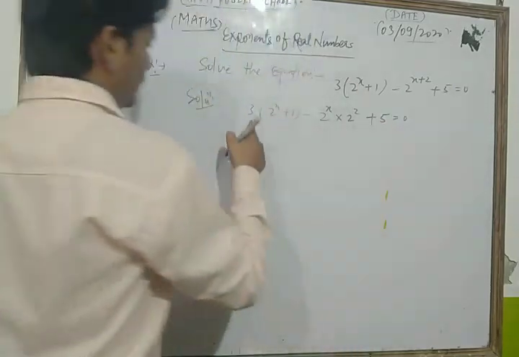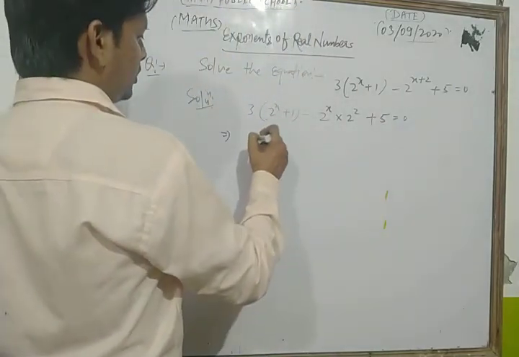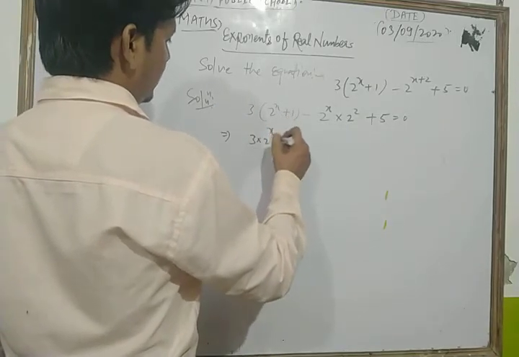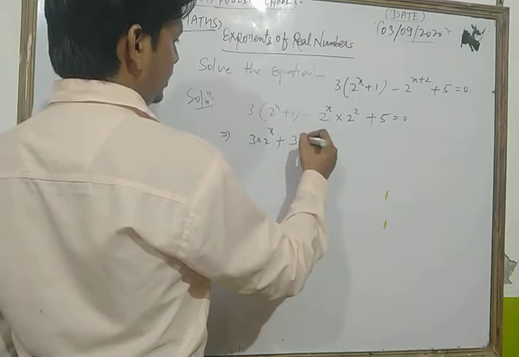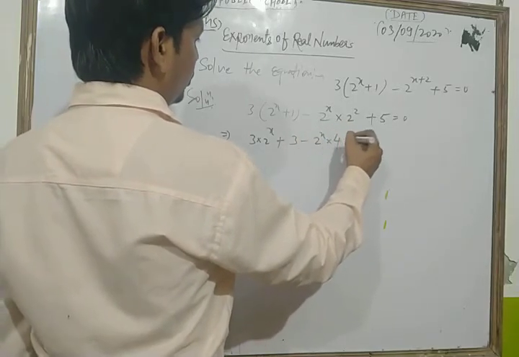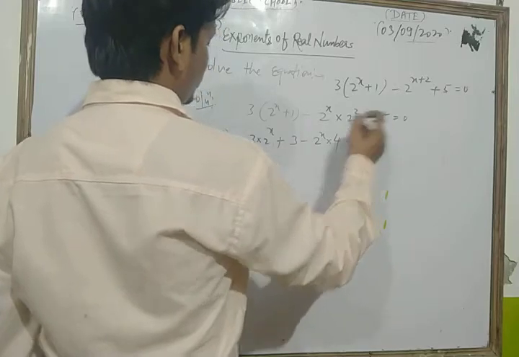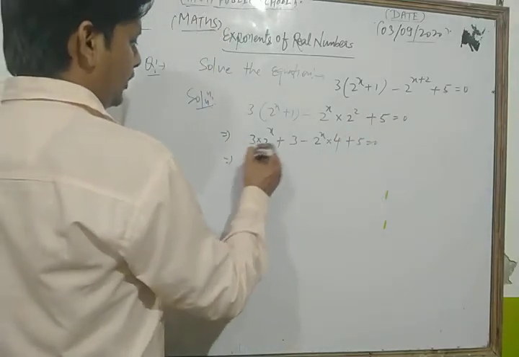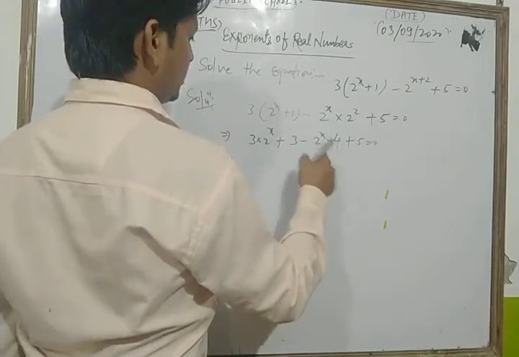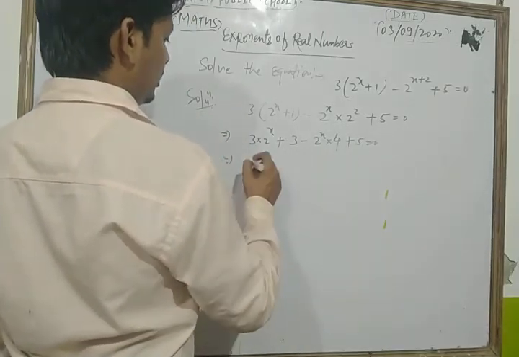Now look, we multiply them, we get 3 into 2 power x plus 3 ones are 3, minus 2 power x into 2 to the 4, plus 5 is equal to 0. Now we take 2 power x common to this and this term, and plus 5 plus 3 is 8.